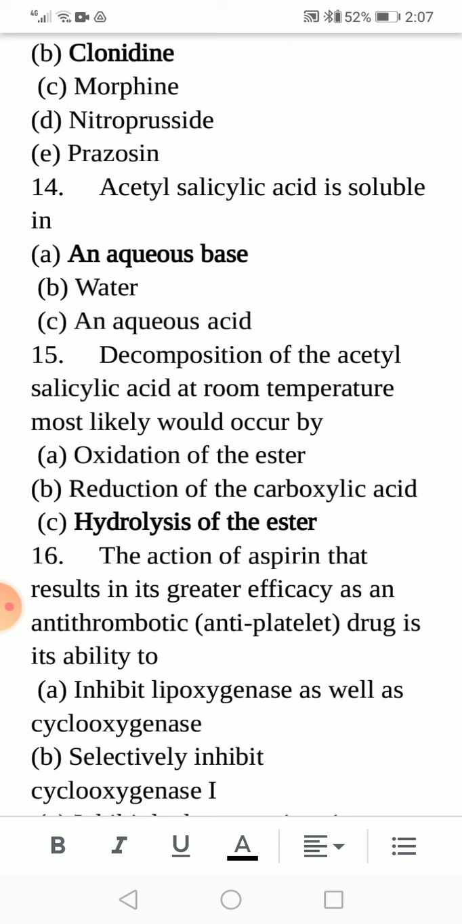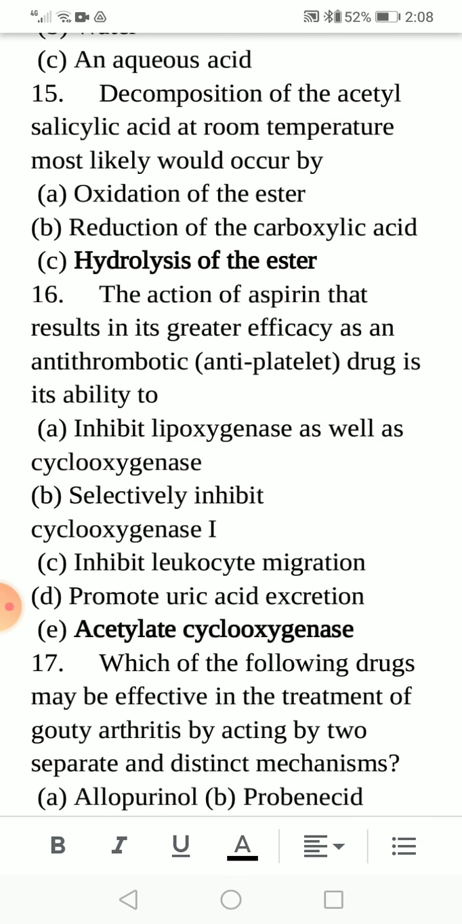The action of aspirin that results in its greater efficiency as an antithrombotic antiplatelet drug is its ability to: option A, inhibit lipoxygenase as well as cyclooxygenase; option B, selectively inhibit cyclooxygenase 1; option C, inhibit leukocyte migration; option D, promote uric acid excretion; and option E, acetylate cyclooxygenase. Correct option is option E, acetylate cyclooxygenase.